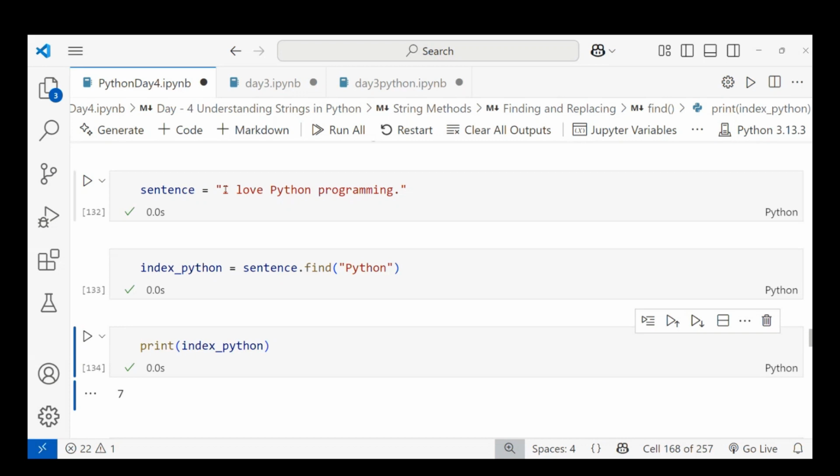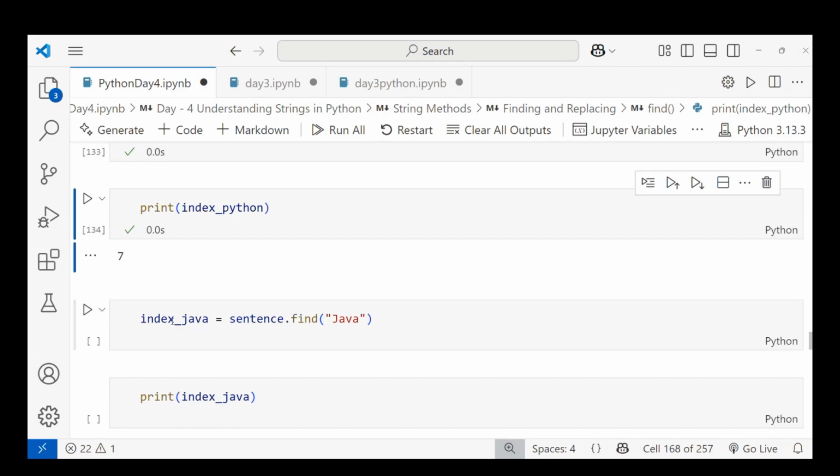You can see here: 0, 1, 2, 3, 4, 5, 6, and 7. So Python is present at index 7.